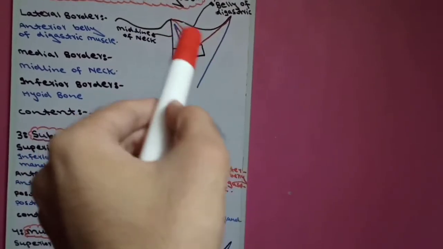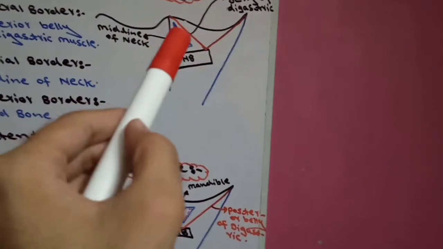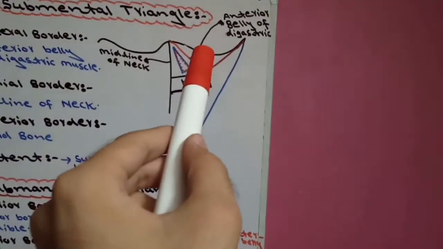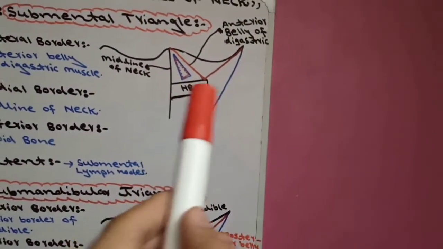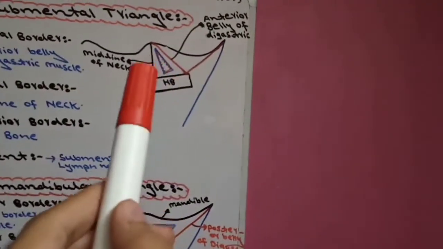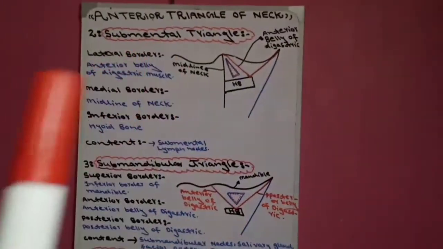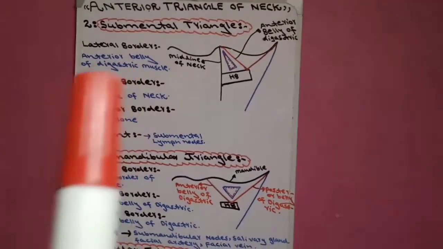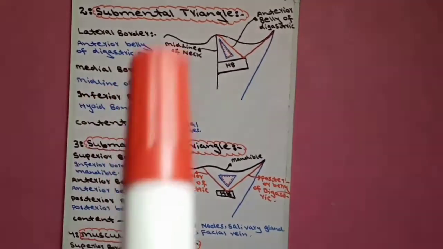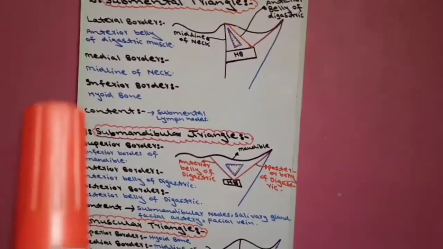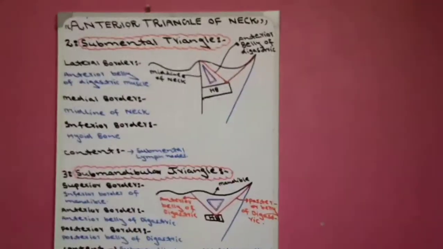This is the lateral border of triangle. This is the triangle which I show in dots. The lateral border of the triangle is formed by anterior belly of digastric. The medial border is formed by midline of neck, and the inferior border is formed by hyoid bone. This is the submental triangle.